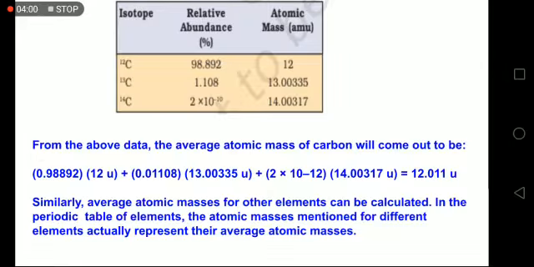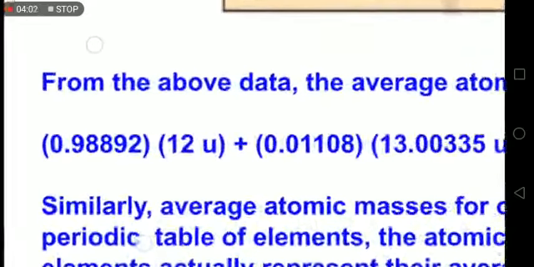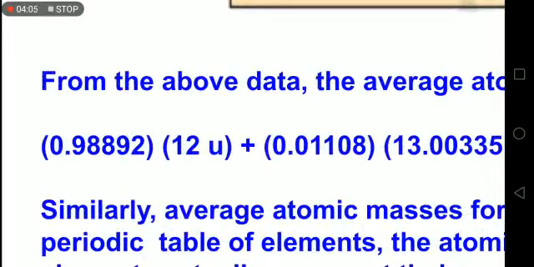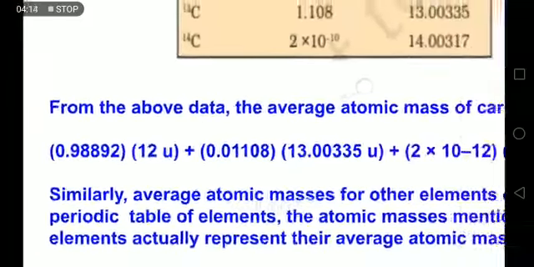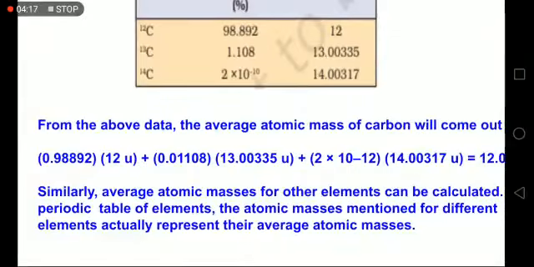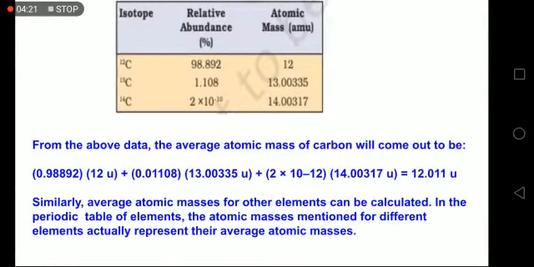Okay, and here you will see that it's written 0.988 instead of 98.89, because they have divided all these percentages by 100 before adding. So it is one and the same thing. You can divide it initially, or you can just add them and divide the whole thing later. Here your answer would be 12.011 U. Now this is the average atomic mass of carbon. So this is how we calculate the average atomic mass.